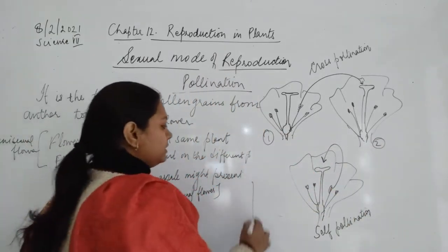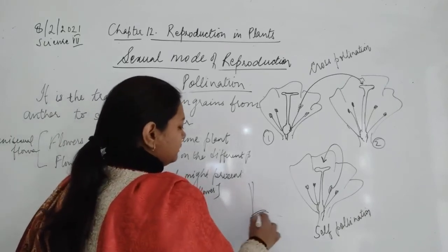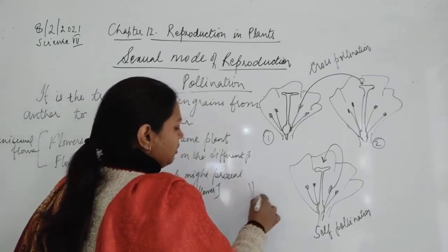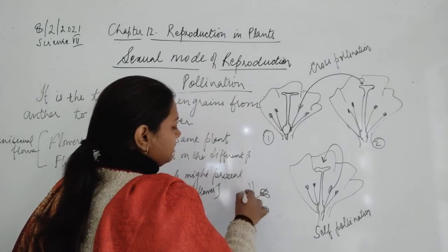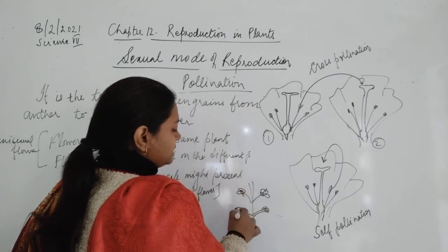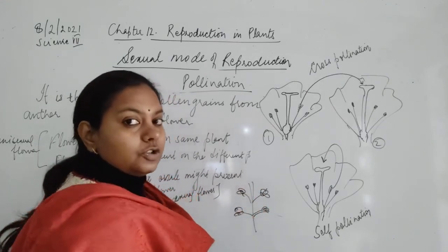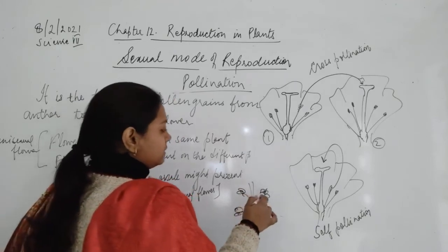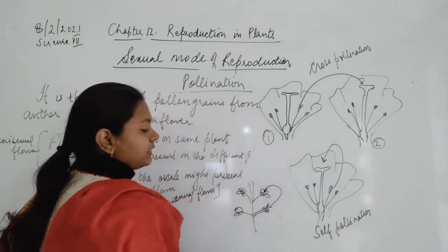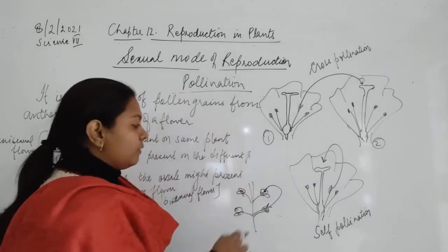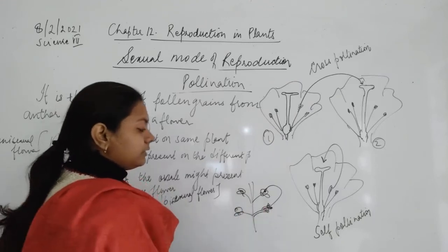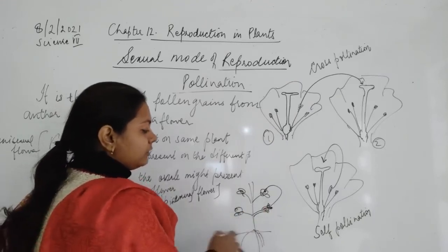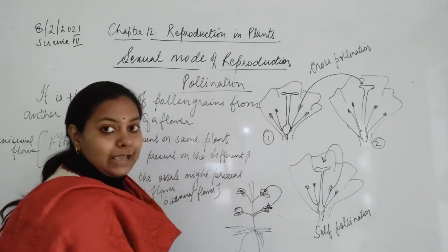Either it could happen that if the flowers are present on the same plant, okay, sometime it is present on the same plant. So एक flower का anther is going to produce pollen grains, which is going to move from one flower to another flower, but लेकिन जो plant है that is same.